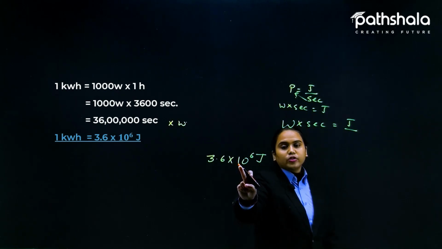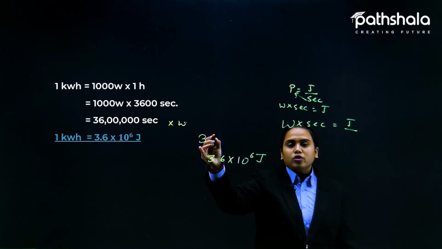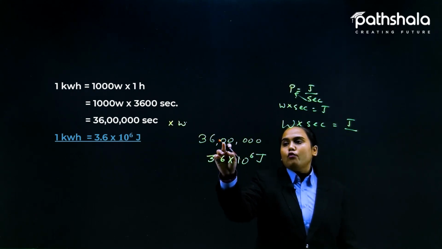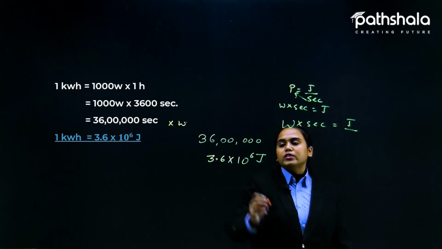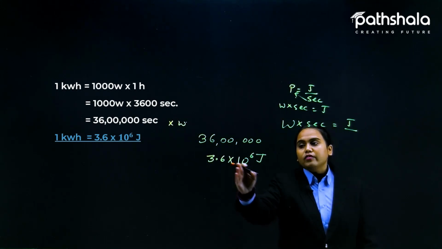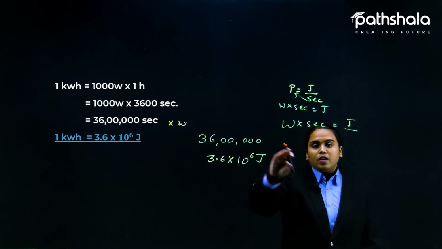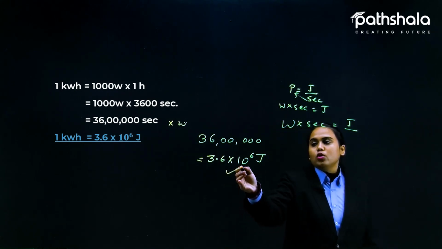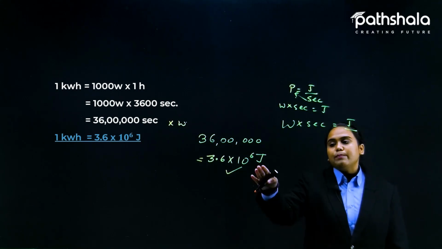Now how does this 10 to the power 6 come here? As in mathematics, we have 1, 2, 3, 4, 5 and a decimal point before 6, that is why we have written 10 to the power 6. If we multiply it with this number, we get the same thing. But we can write it like this: 1 kilowatt hour is equal to 3.6 multiplied by 10 to the power 6 joules. And you need to remember this thing.